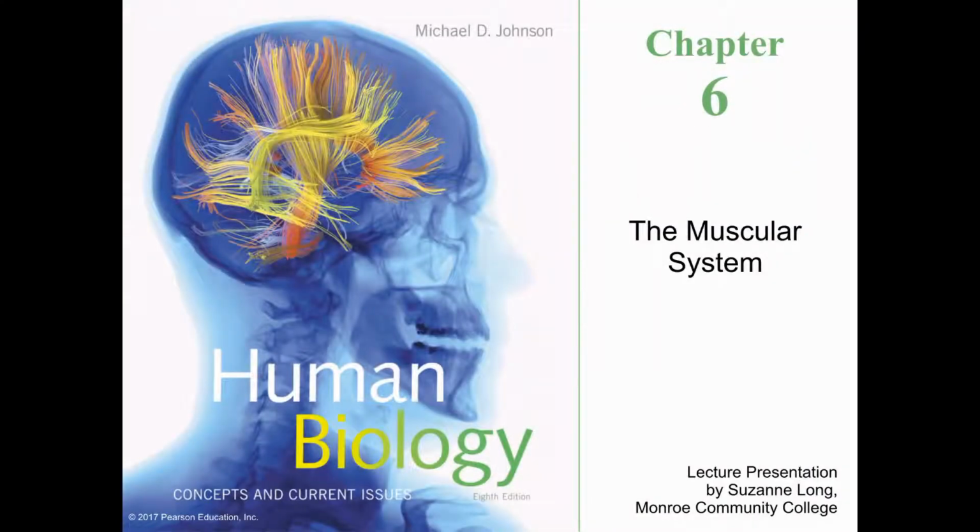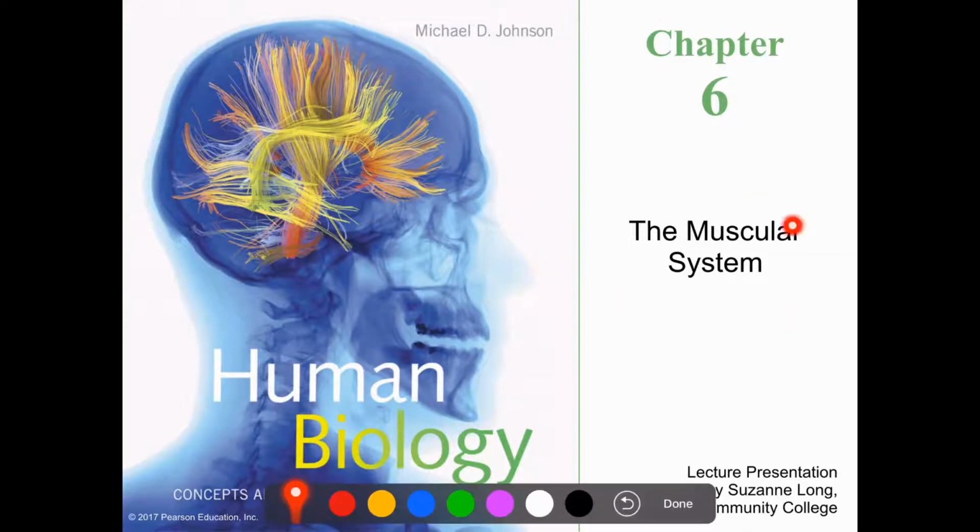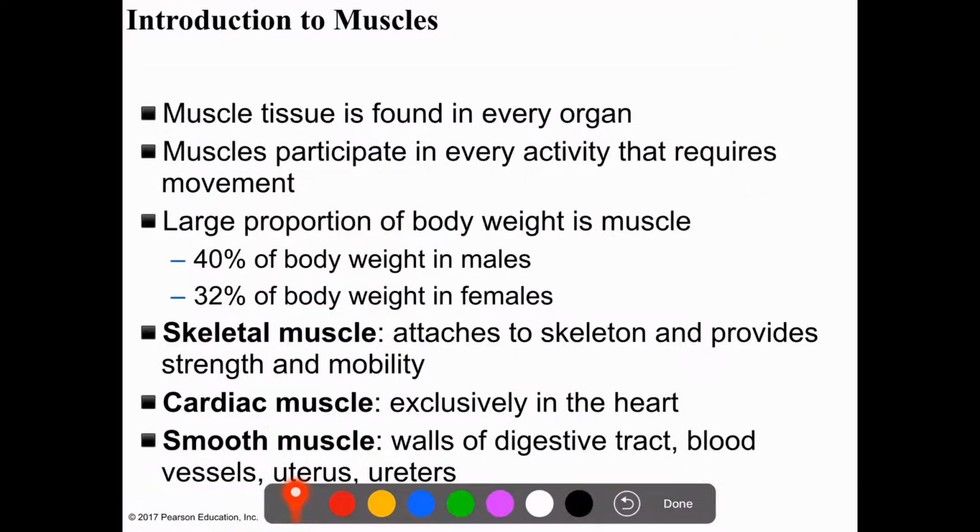Hello again, everyone. We are now in chapter 6 and we will talk about the muscular system. The muscular system enables a human body to move. It makes up between 32 and 40% of our body mass, and we have three different types of muscle tissue in our bodies, as we saw earlier. We have the skeletal muscles, which are attached to the skeleton and provide strength and mobility.